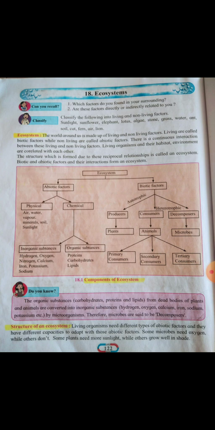In the biotic factors, there are two types: autotrophs and heterotrophs. Autotrophs are the producers, they produce their food themselves. We know that among the producers in the environment, only the plants can produce their own food with the help of photosynthesis.